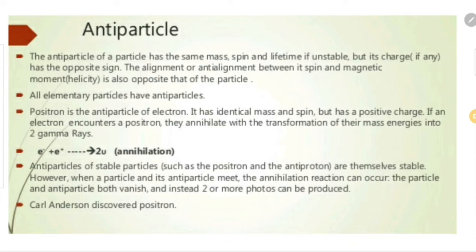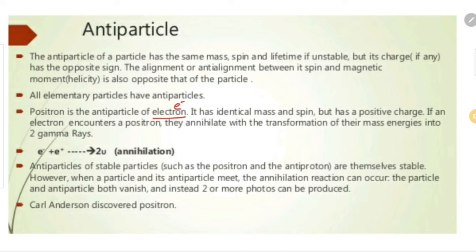Each elementary particle has an associated antiparticle. The antiparticle has the same mass and spin but opposite charge and magnetic moment. For example, the positron is the antiparticle of the electron. The electron, which we are familiar with, is represented as e minus.